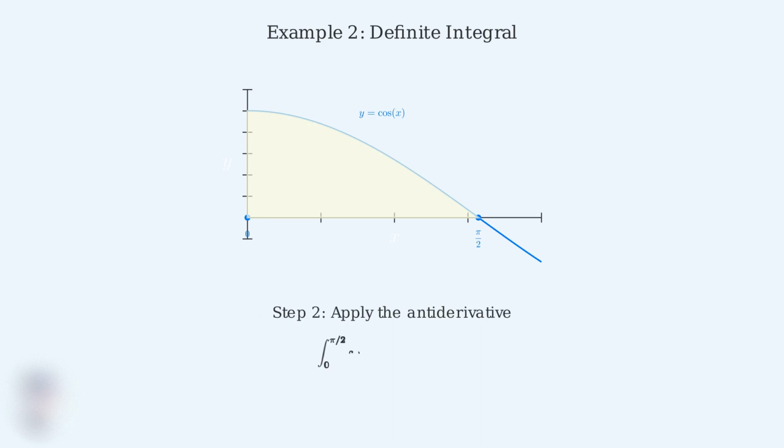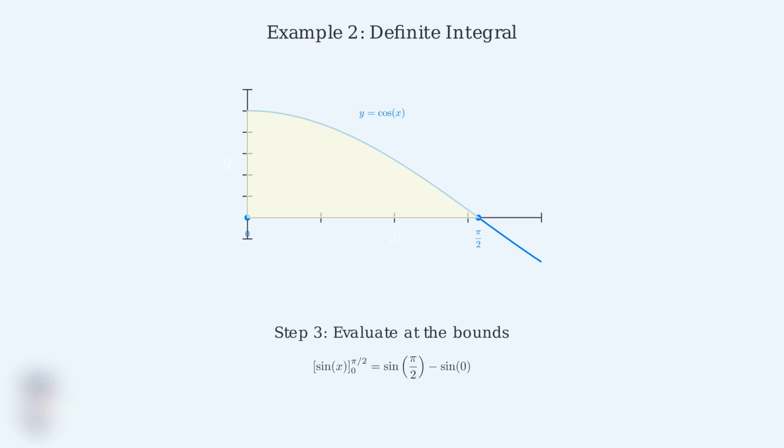Step 2, we apply the antiderivative. Since the antiderivative of cosine x is sine x, we get sine x evaluated from 0 to pi over 2. This bracket notation means we'll substitute our bounds next. Step 3, we evaluate at the bounds using the fundamental theorem of calculus. This means we substitute pi over 2 into sine x, then subtract sine of 0.